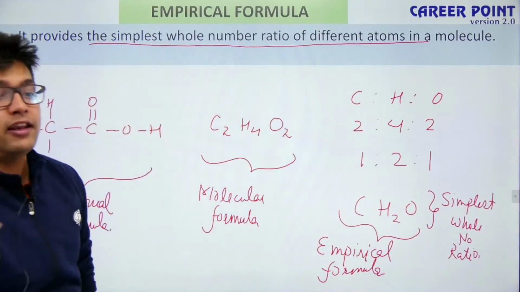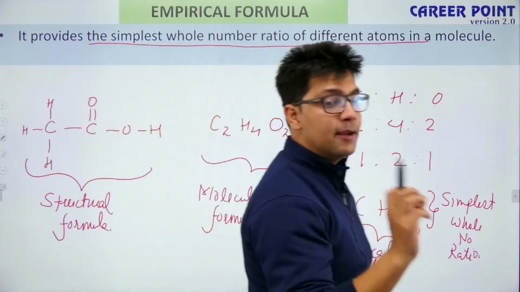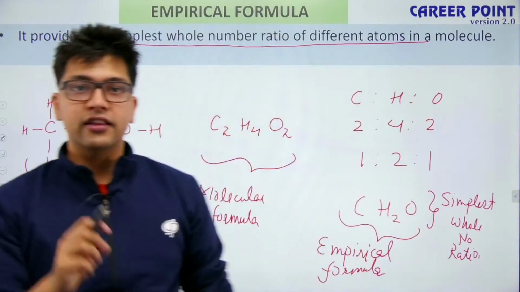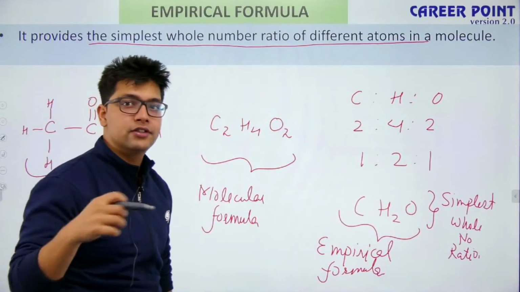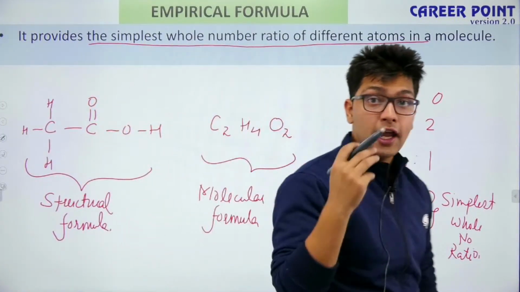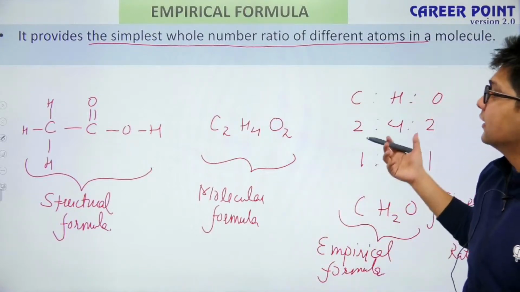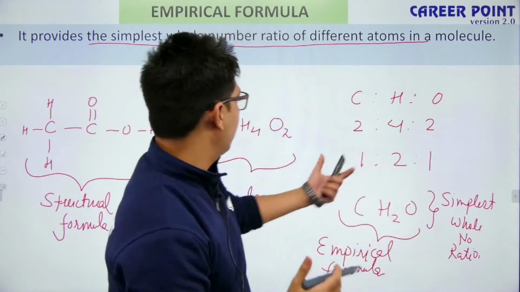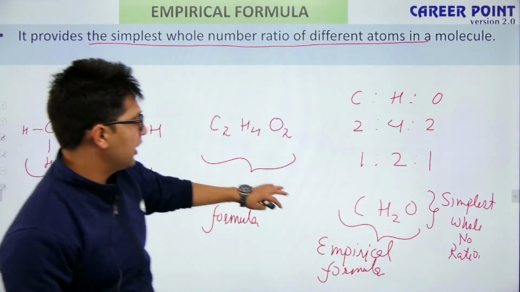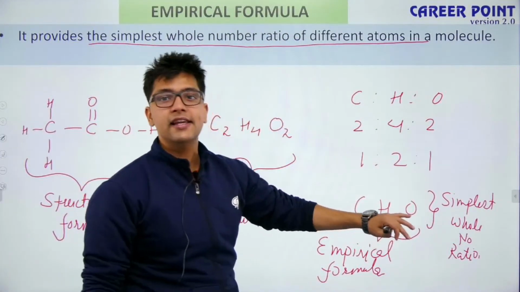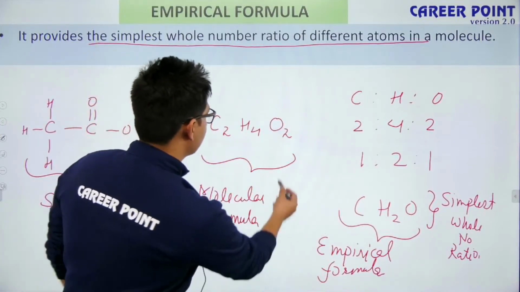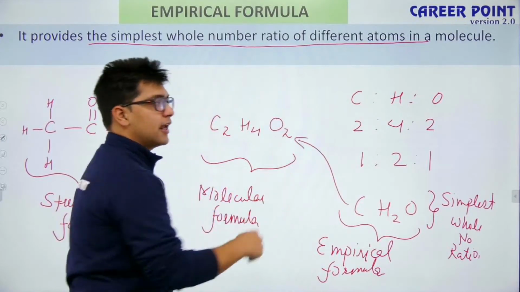Now there is one very important thing regarding empirical formula. Yes, exactly, Jan. This is also used in organic chemistry. Now we have to understand the basics behind this. What if I have the empirical formula CH2O? CH2O is the empirical formula of, let's say, acetic acid.